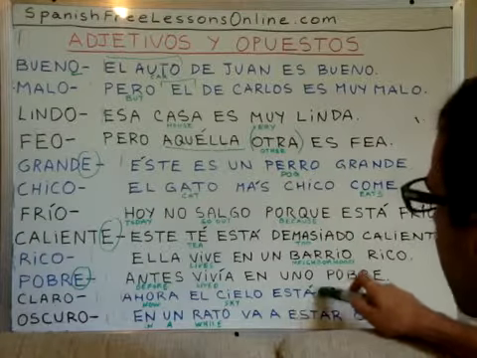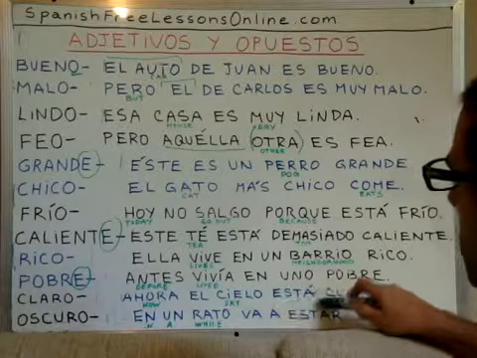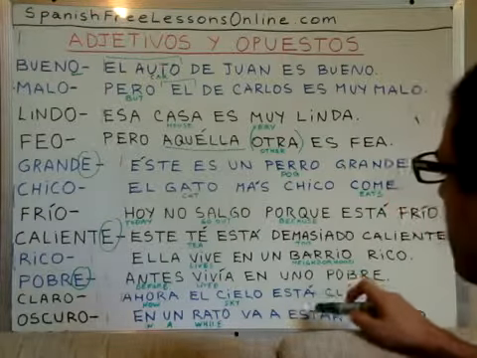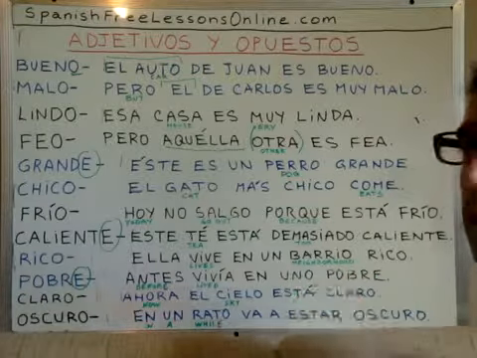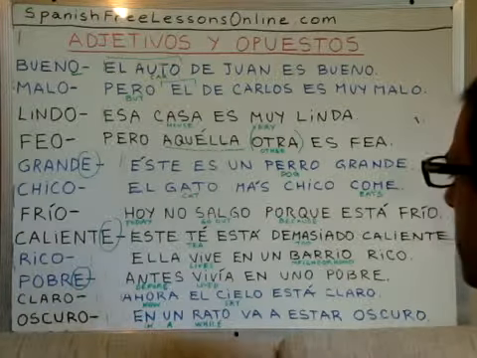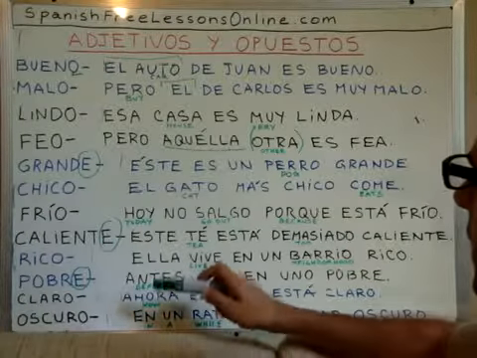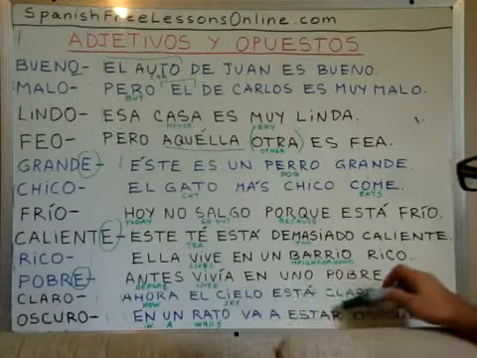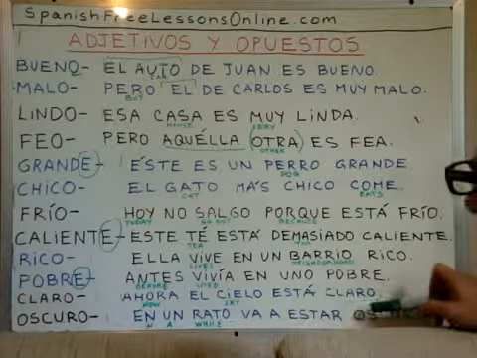This está is conjugation for the third person of the singular in present tense of the verb estar, right? Because it's talking of a state of something. In this case, a state of the sky. Now the sky is light. Ahora el cielo está claro.